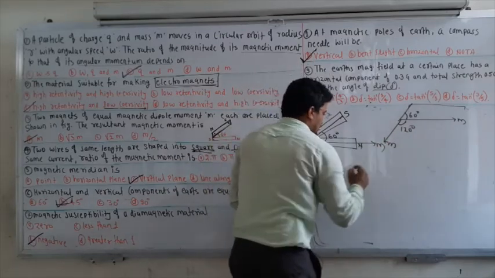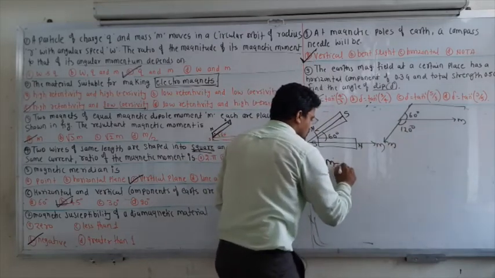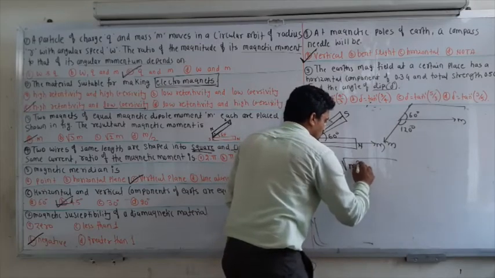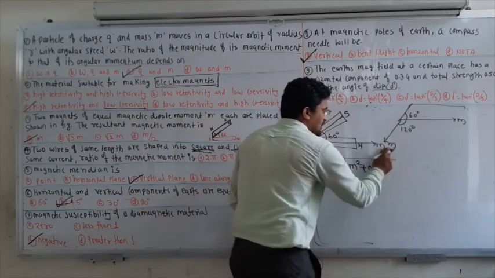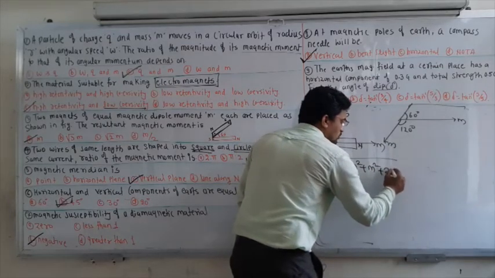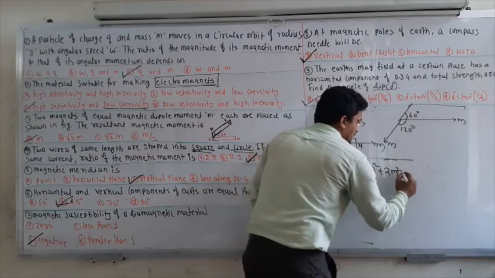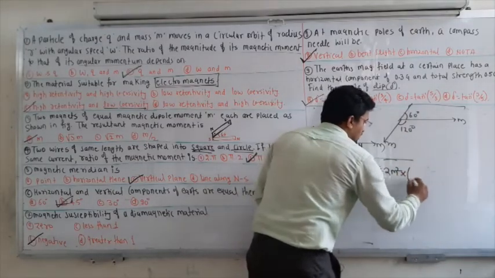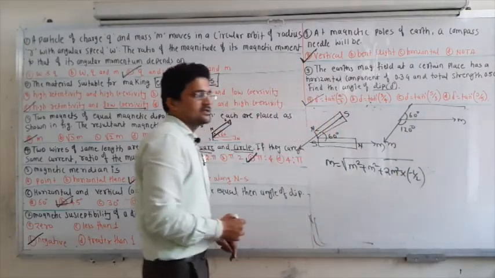Therefore these are the two vectors making an angle theta. So M is equal to the square root of m square plus m square plus 2 m1 m2 cos theta, but both are the same, hence m square, and cos of 120 becomes minus half.